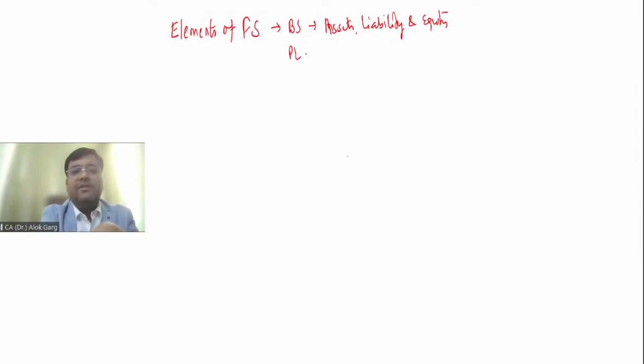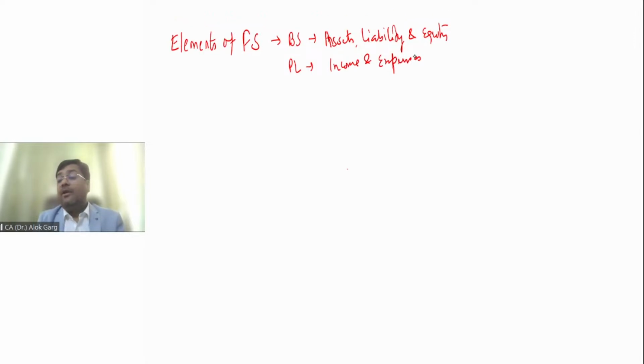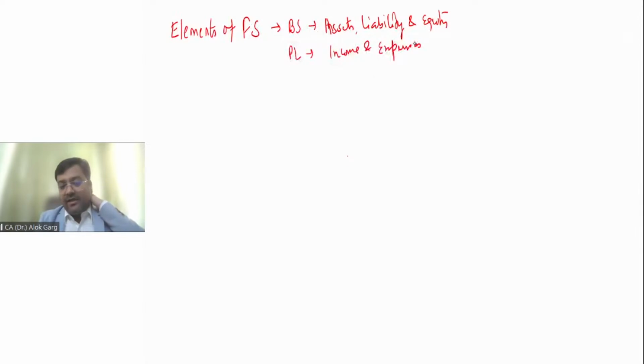There are 2 elements of P&L: income and expenses. So there are 5 elements: asset, liability, equity, income, and expenses. Asset, liability, equity are balance sheet elements. Income and expenses are P&L elements.